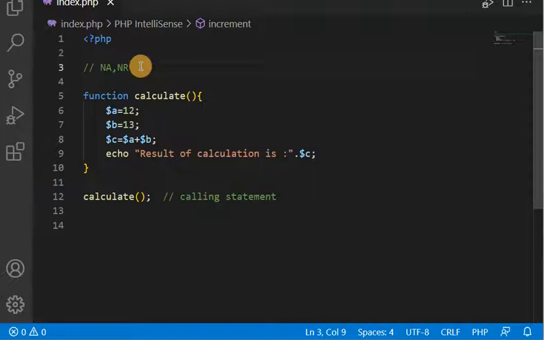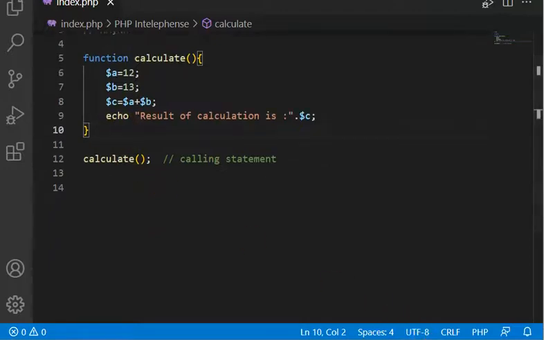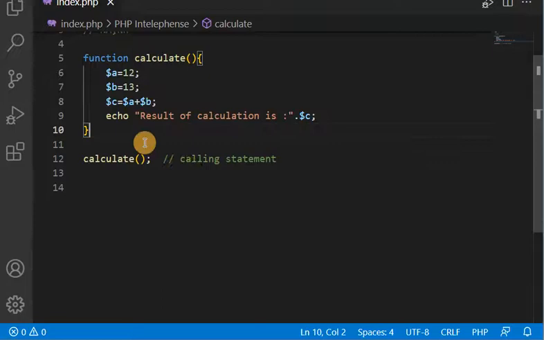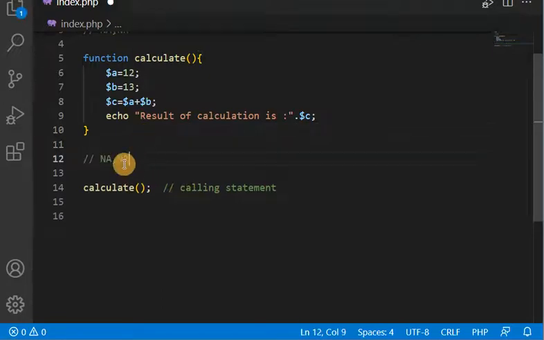Now let's understand a different type, that is no argument with return. So we are going to take another example, no argument with return. Here we are not going to pass the argument but we are expecting the result.